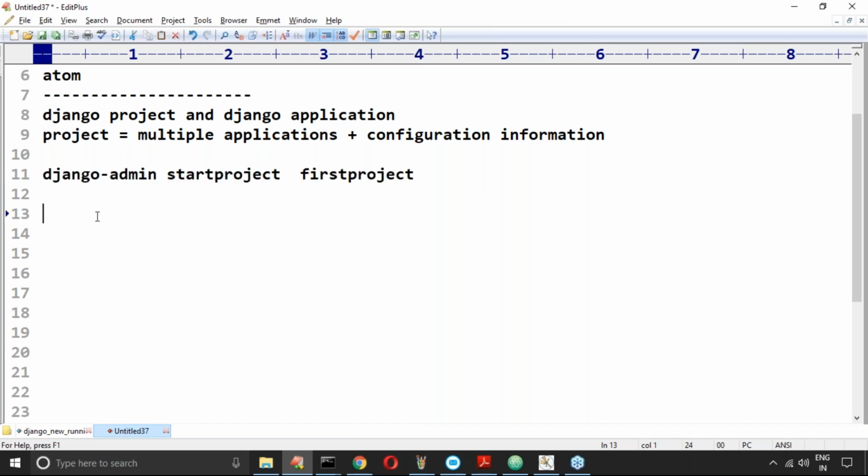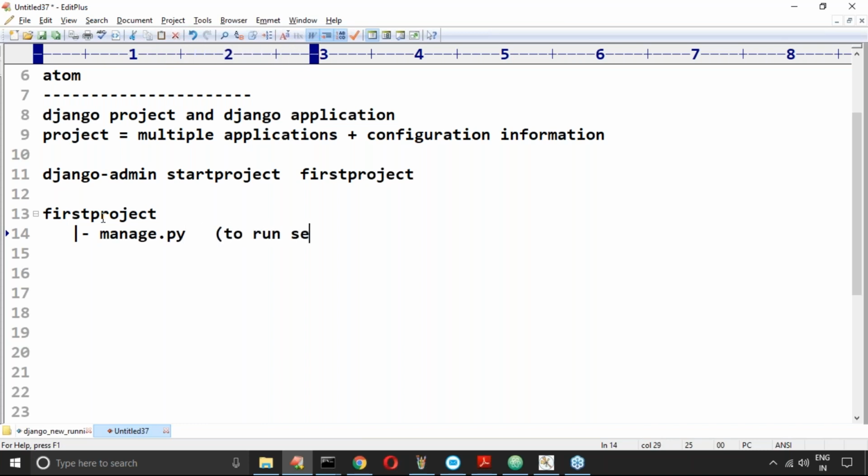Now here, take very special care. The first project folder will be created. In this folder, one special file will be created. What is that special file? Respond. One special file will be created. What is that special file? manage.py. What is the purpose of this manage.py?